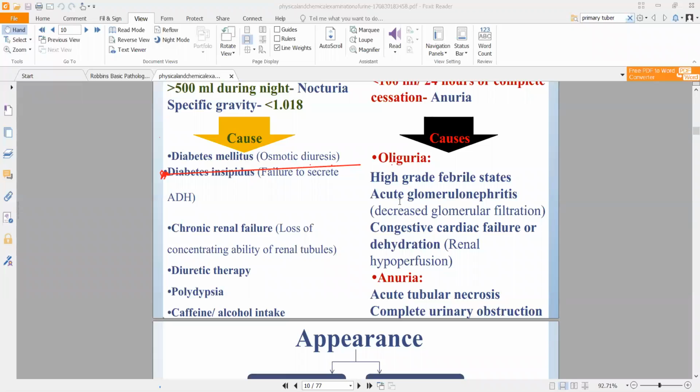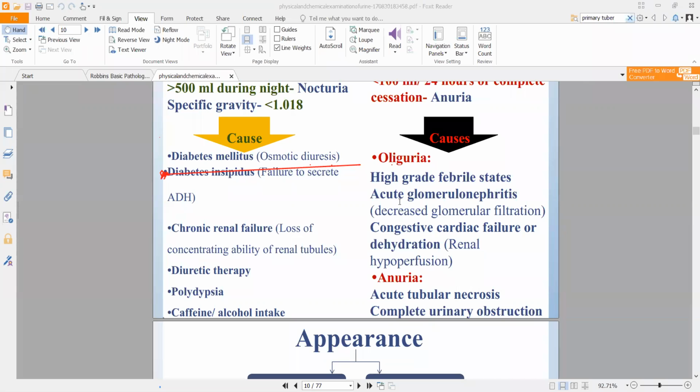Now congestive heart failure is a condition in which blood is being retained in your heart. It is not being completely pumped out, which is causing congestion. Imagine there is traffic being created in your heart, but that traffic is by blood. More and more blood is being stored in your heart rather than being pushed out. Even though a little bit of blood should remain in your heart, in congestive cardiac failure progressively more blood is filling up in your heart, so your heart will not be able to contract properly. That is congestive heart failure. Or in a dehydration condition, in both of these cases you will have decreased urine production.